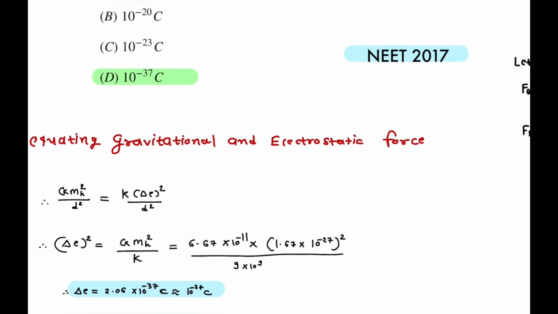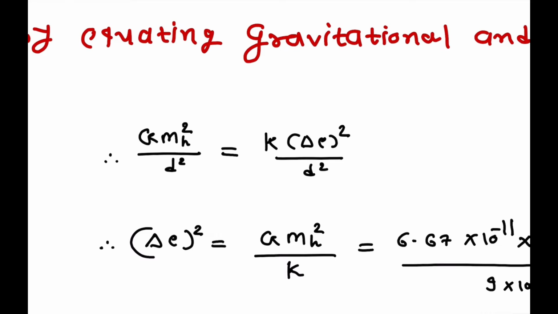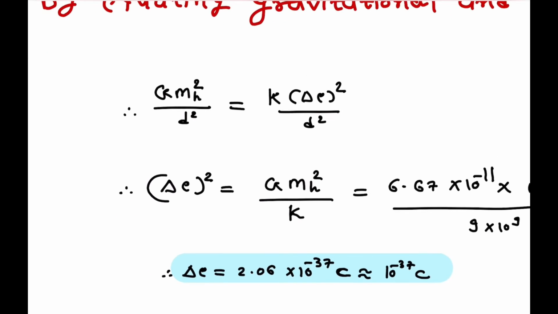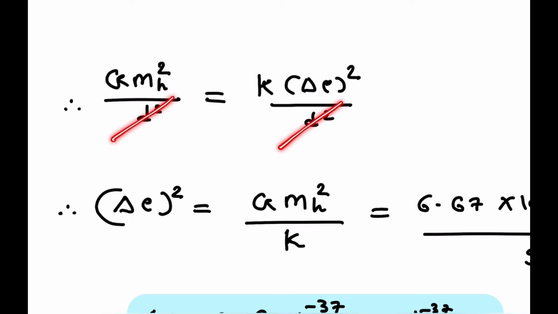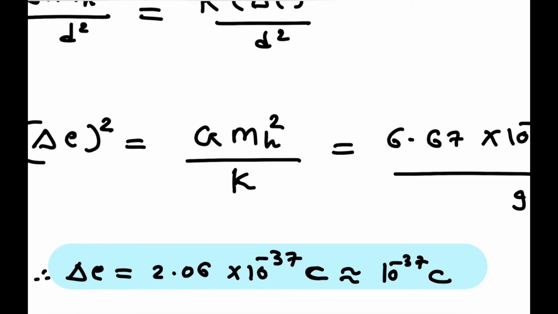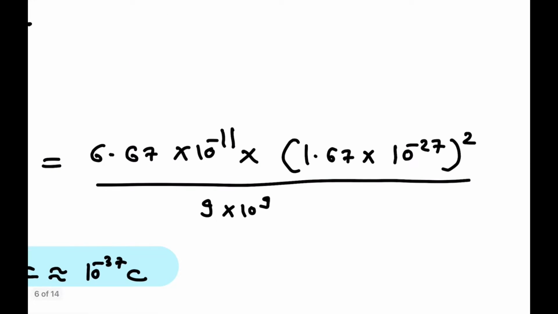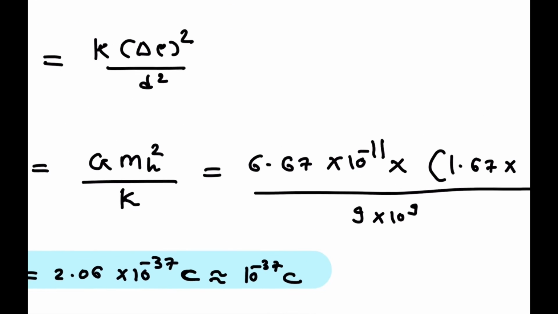Now, on equilibrium, by equating the gravitational and electrostatic force Fg and Fe, that is equating equations 1 and 2, we finally get G mH square upon d square is equal to K delta E square upon d square. Solving for delta E square, d square cancels, so we get G mH square by K. G has a value of 6.67 into 10 to the power minus 11, mH is the mass of hydrogen given in data, that is 1.67 into 10 to the power minus 27 whole square, divided by Coulomb's constant 9 into 10 to the power 9.